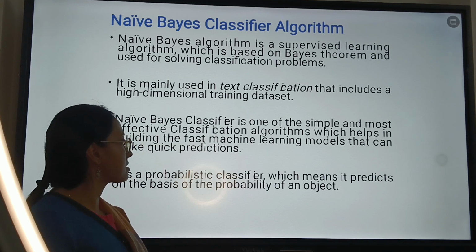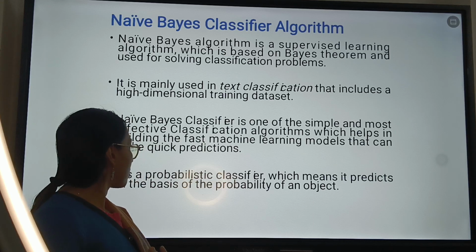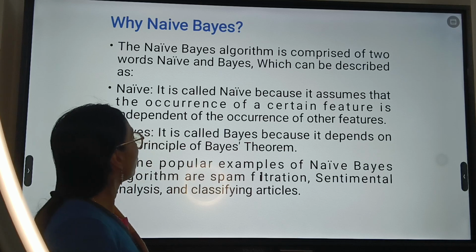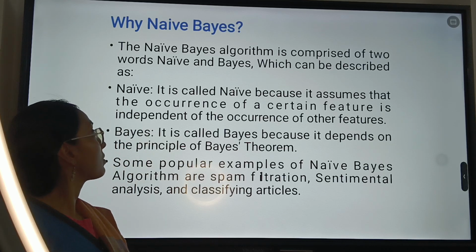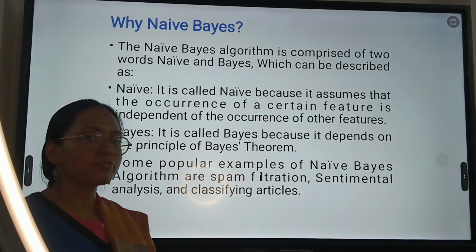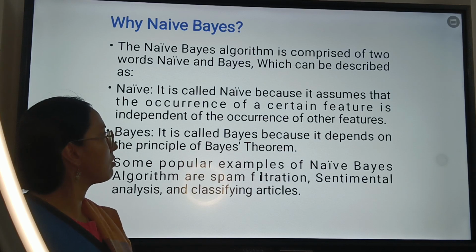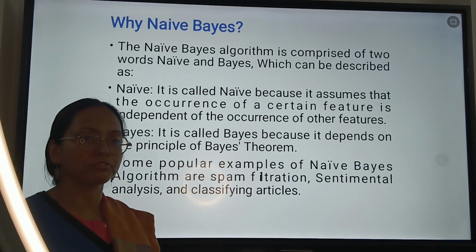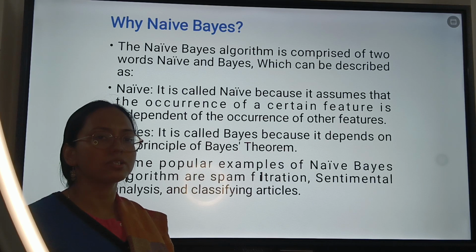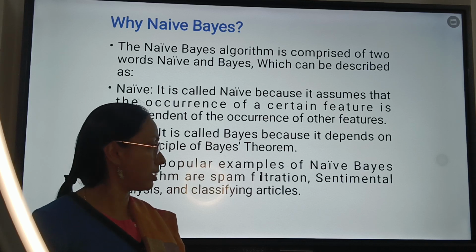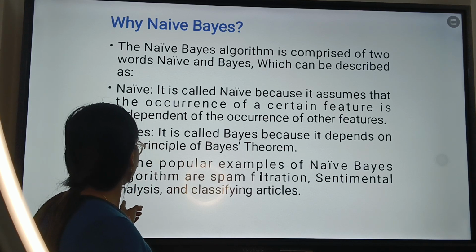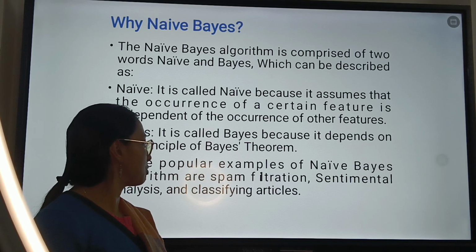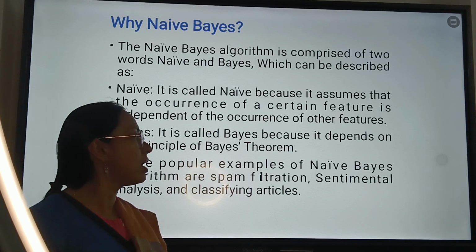Also, it is called a probabilistic classifier, which means it predicts on the basis of the probability of an object. Why the term naive Bayes? As you can see, it consists of two words, naive and Bayes. It is called naive because it assumes that the occurrence of a certain feature is independent of the occurrence of other features. And Bayes because it is based on the Bayes theorem. Some popular examples of naive-Bayes algorithm are spam filtration, sentiment analysis, and classification of articles.